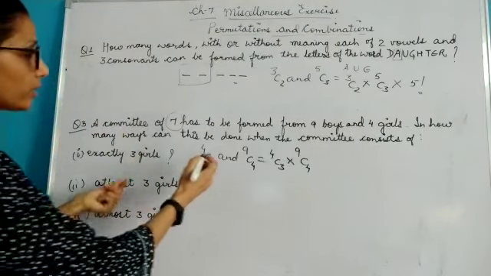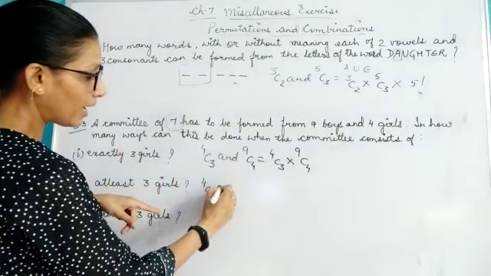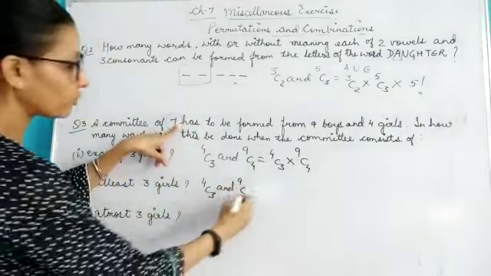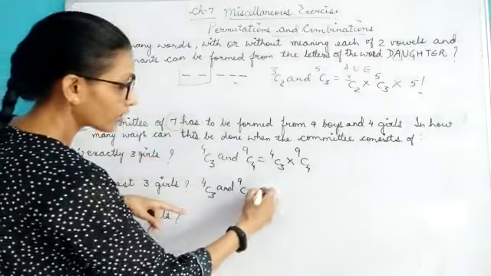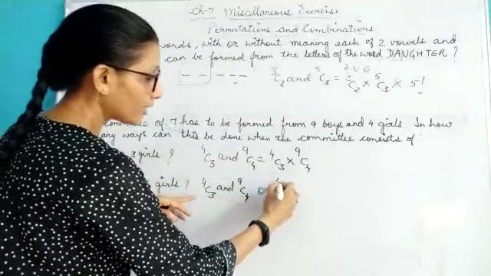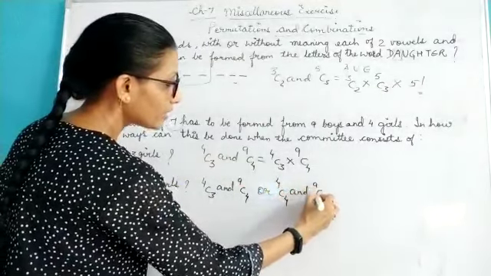So at least 3 girls: out of 4 I am taking 3, and 9C4, because 7 selections are to be done. Or what will be my next selection? I can take 4 girls and 9C3.